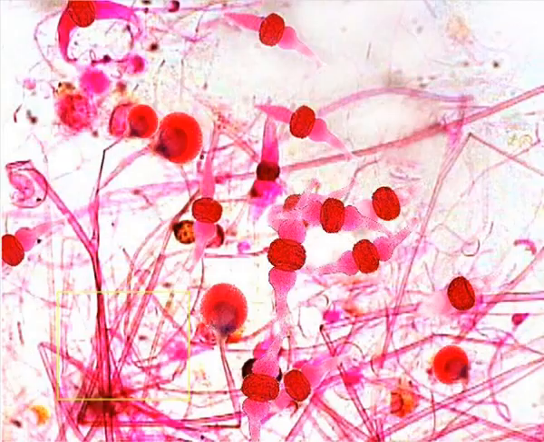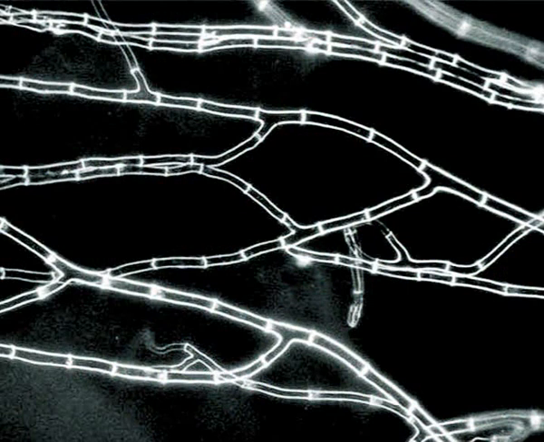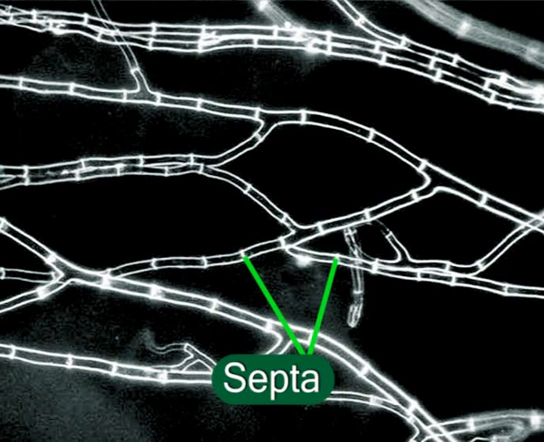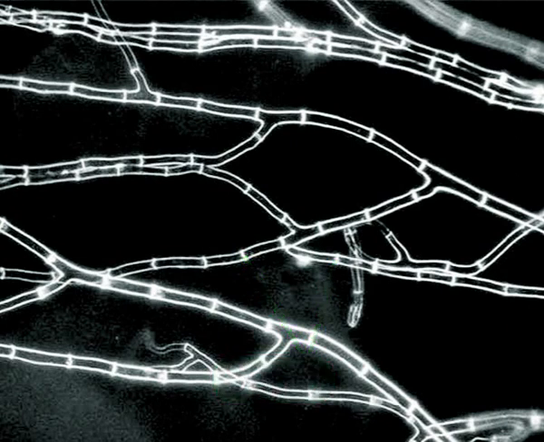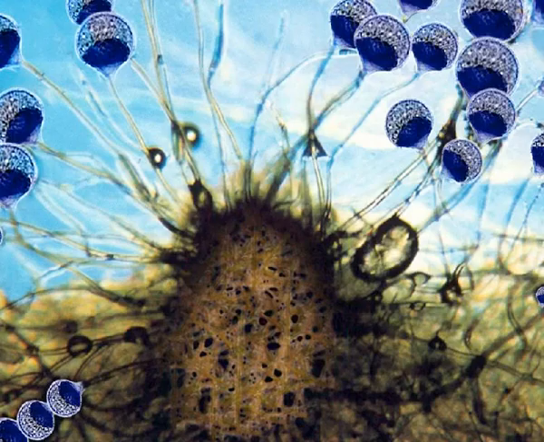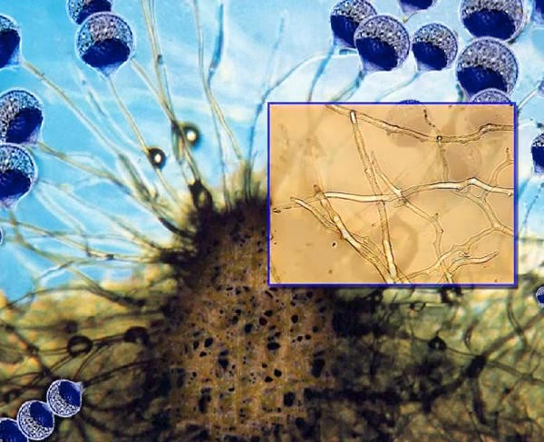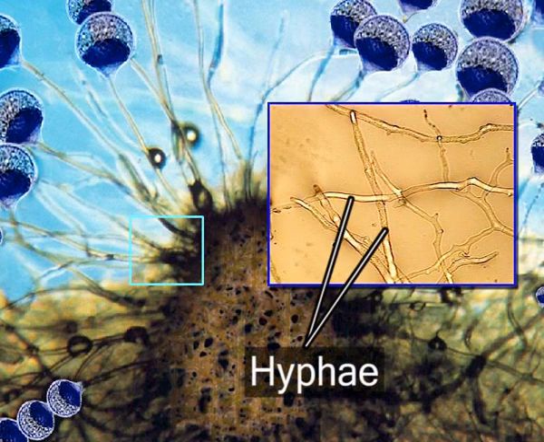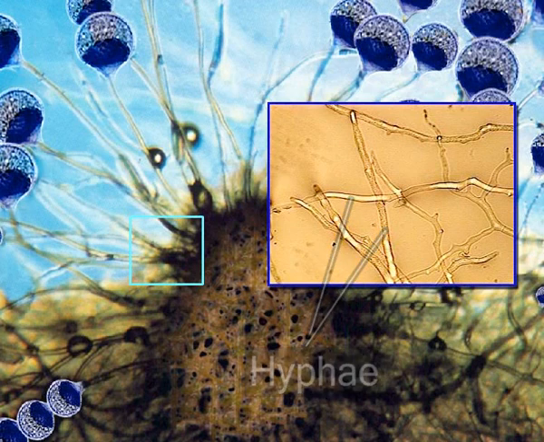Hyphae may contain internal crosswalls called septa that divide the hypha into separate cells. In some fungi, the cytoplasm passes through and among the cells of the hypha uninterrupted by these crosswalls called septa.